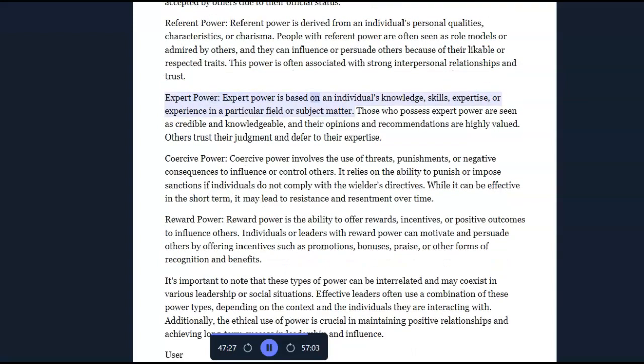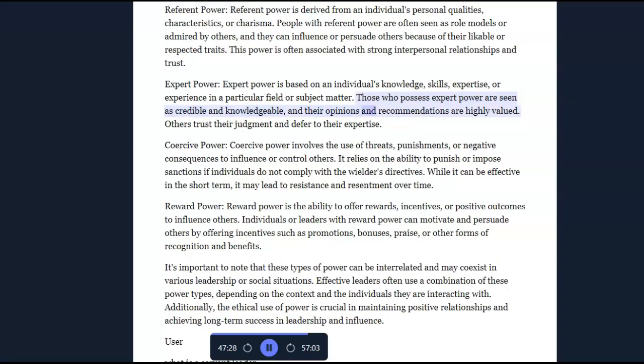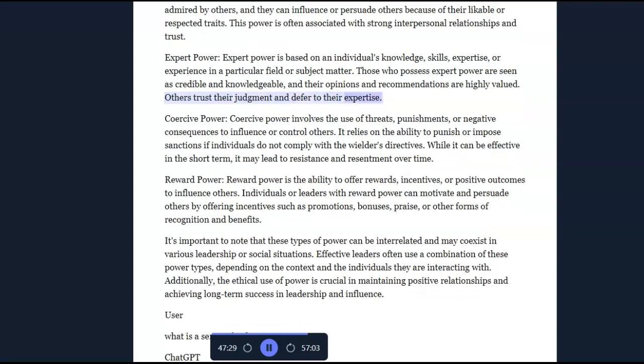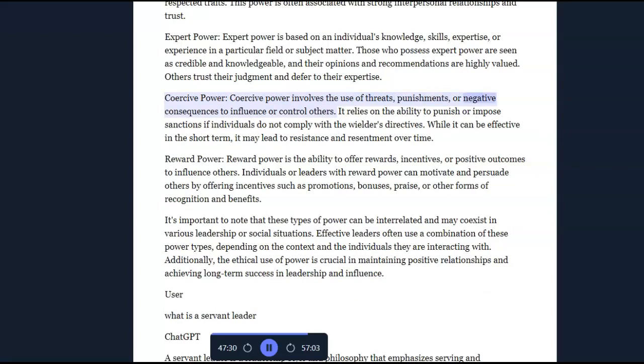Expert power. Expert power is based on an individual's knowledge, skills, expertise, or experience in a particular field or subject matter. Those who possess expert power are seen as credible and knowledgeable, and their opinions and recommendations are highly valued. Others trust their judgment and defer to their expertise. Coercive power. Coercive power involves the use of threats, punishments, or negative consequences to influence or control others.